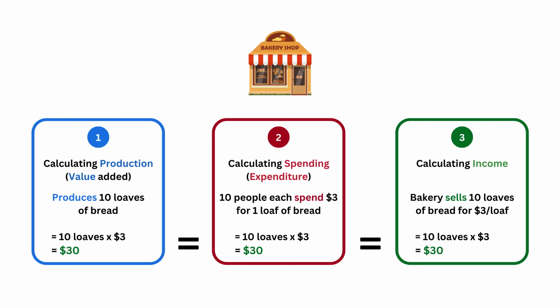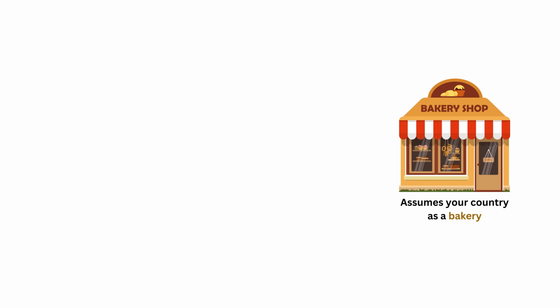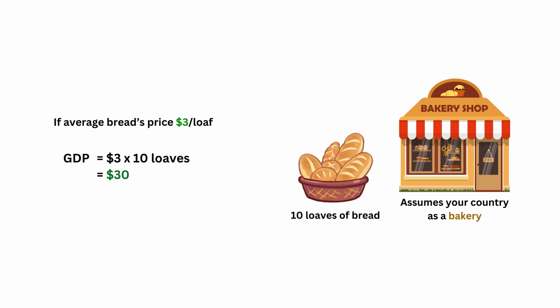See, all methods are giving the same result, $30, even though they're using different ways. Okay, you've understood how GDP is calculated, but now you're wondering: from the previous example, if a bakery produces 10 loaves of bread, then the GDP is 10 loaves of bread times the average price of bread, which is $3 per loaf, which is $30.